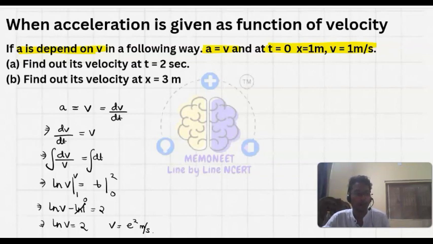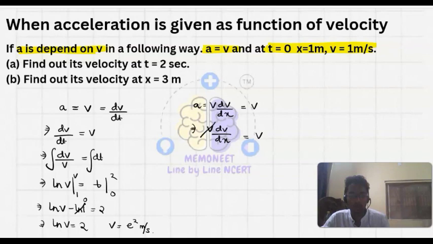Then find the velocity at x equal to 3 meter. In this type of question, we know that a is v into dv upon dx. And acceleration here is given as a is equal to v. So v dv upon dx is equal to v.